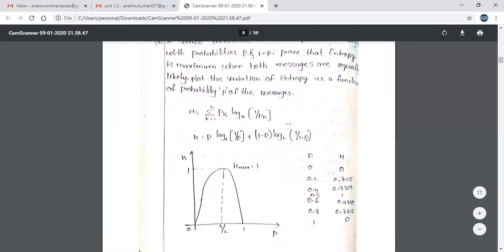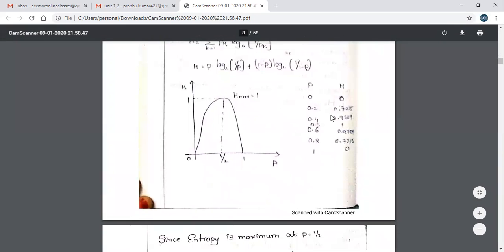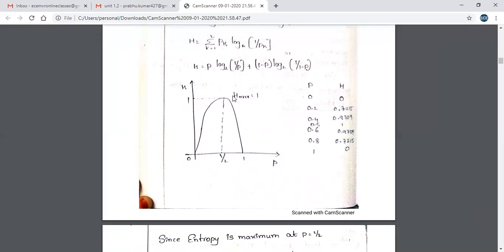Then we have to substitute when p is equal to 0. What about entropy? We have to calculate this H when p is from 0 to 1. We take the different values, and we can get the different H values. So what is the maximum value of H here? H max is equal to 1. This is your maximum value. So the maximum value of H is 1 here.